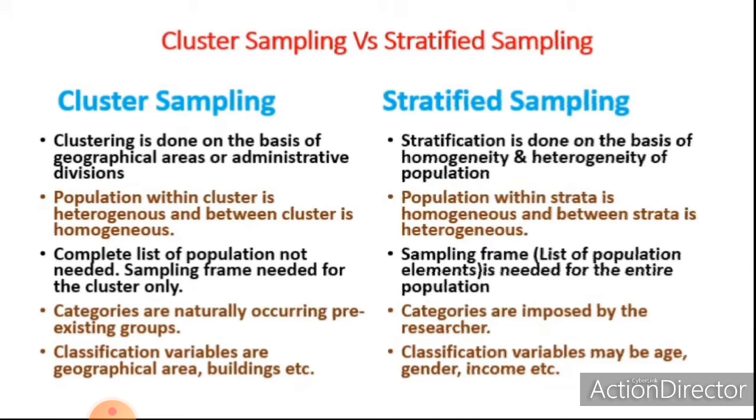But in the case of stratified sampling, the strata or the categories are imposed by the researchers. It is created by a researcher. Then classification variables are geographical area, buildings, etc. in the case of cluster sampling. But in the case of stratified sampling, classification variables may be age, gender, income, etc.